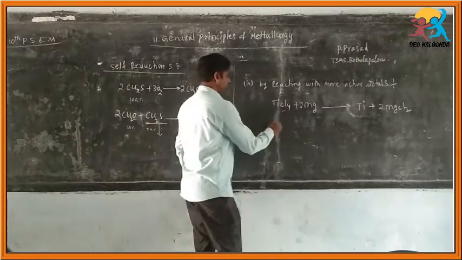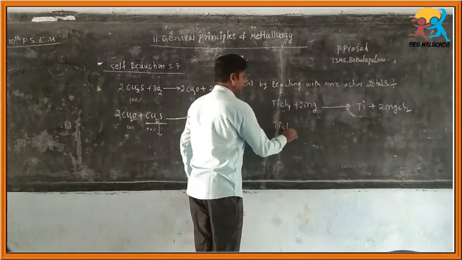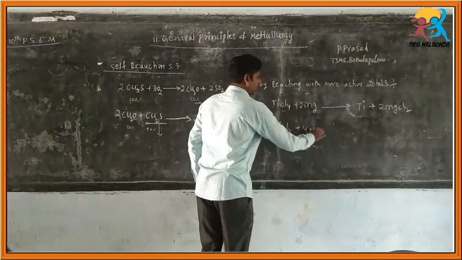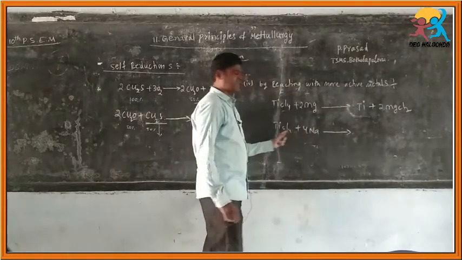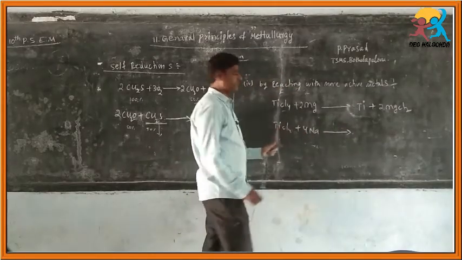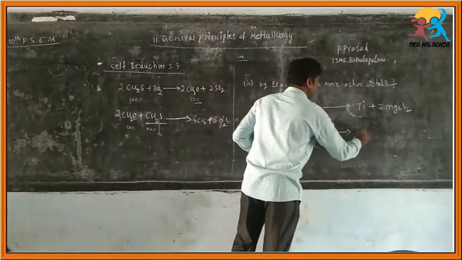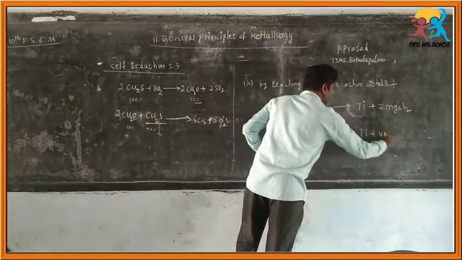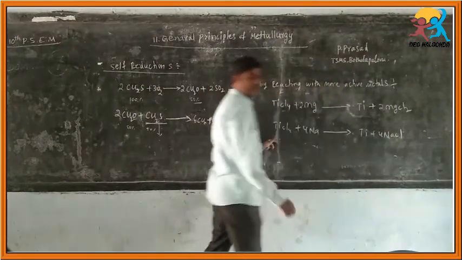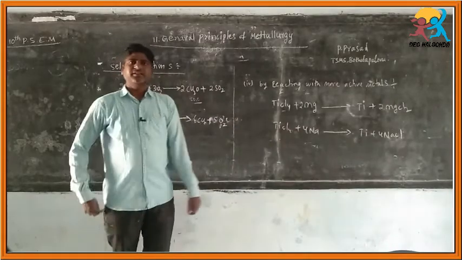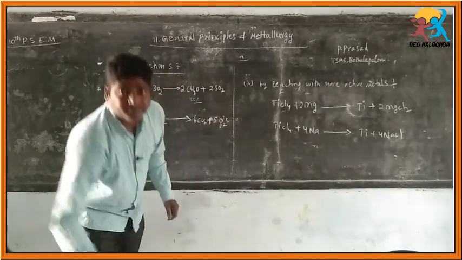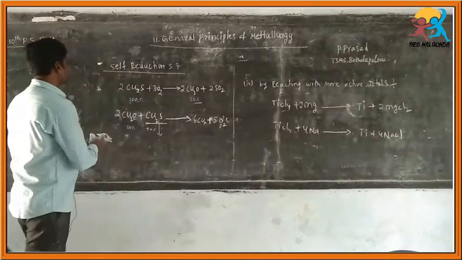It displaces; already we know this is called a displacement reaction. Okay. So the same titanium chloride, if you take sodium, it also displaces titanium from the titanium tetrachloride. So titanium will be formed and 4NaCl we can get like this.